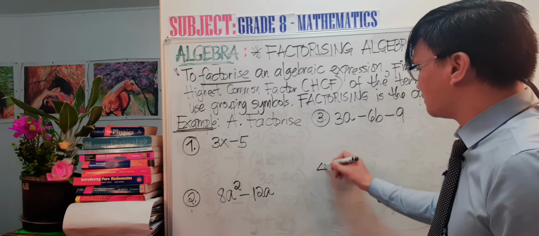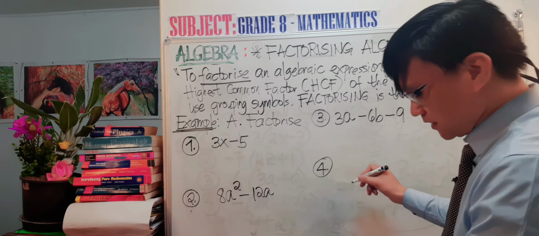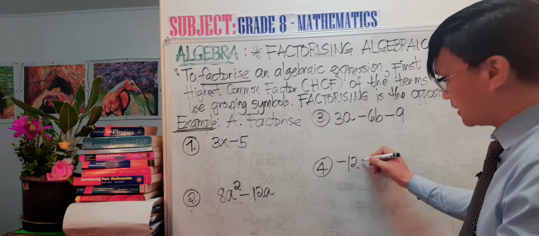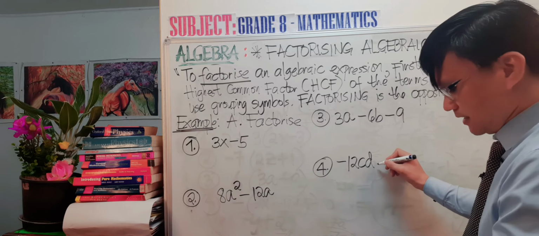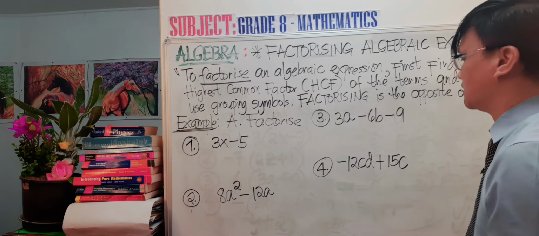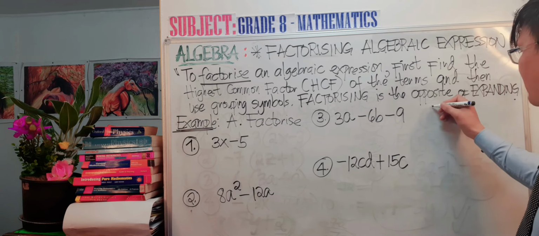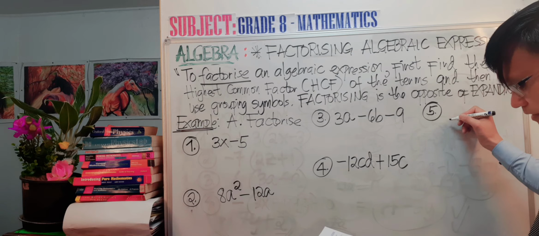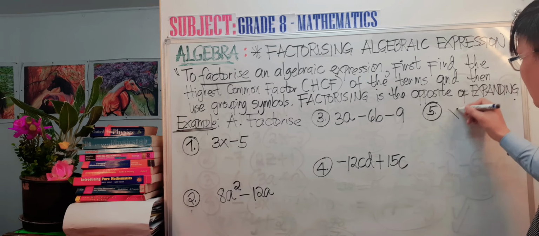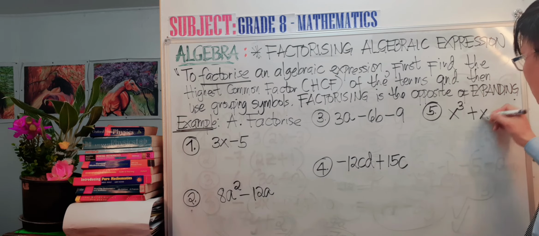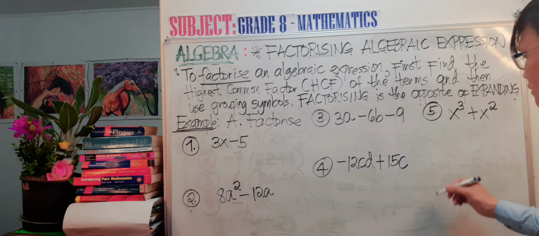Number 4: negative 12cd plus 15c. Number 5: x cubed, or x to the power of 3, plus x squared, or x to the power of 2.